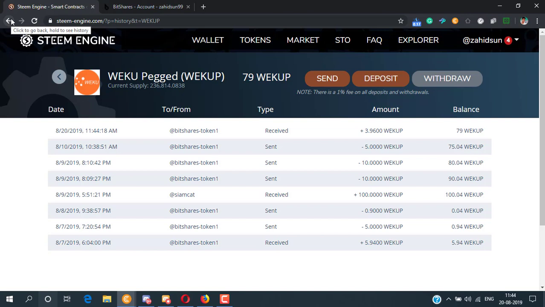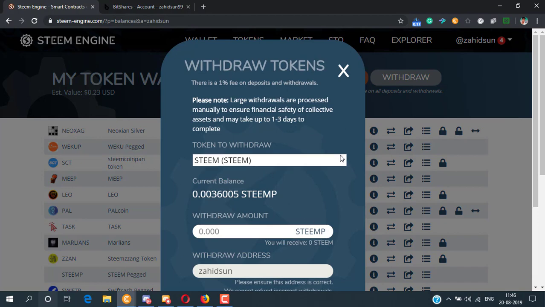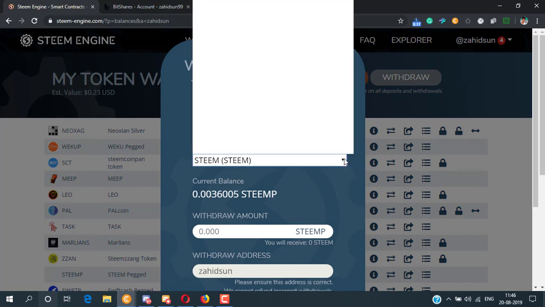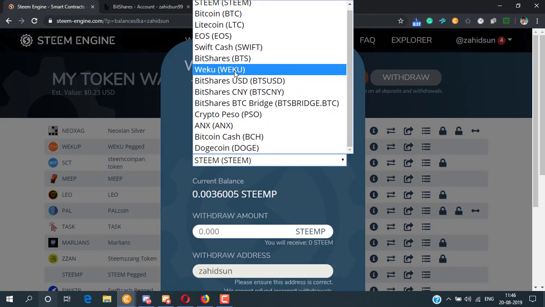Let's turn to the second part, I mean how to transfer WeKu coin from Steem Engine to BitShares. Simply go to wallet and click the withdraw button. It would open this type of interface. In the first box, you have to select WeKu.